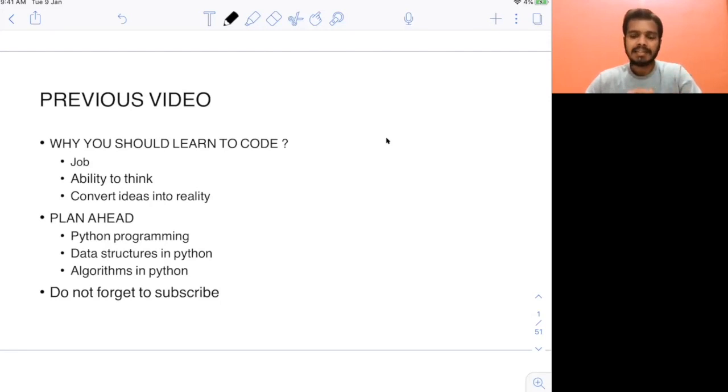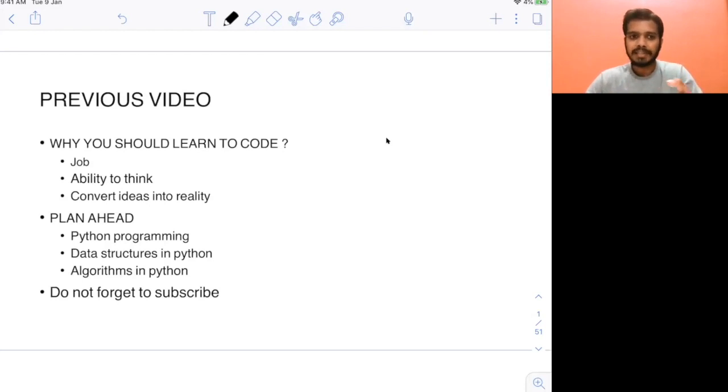Other than that, the other reason was that programming or coding also increases your ability to think. What I mean by that is, let's say you do maths. How does maths help you? Maths helps you in solving problems and developing your thinking ability. Similarly, programming also helps you in solving problems, and it helps you in increasing your thinking ability.